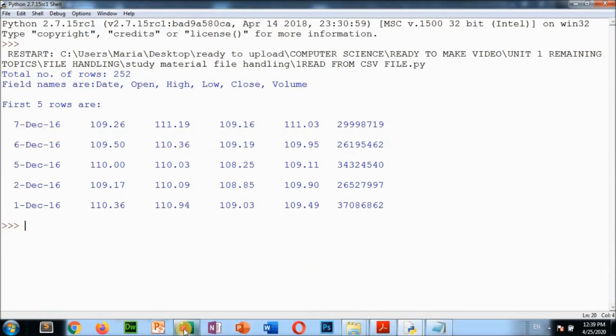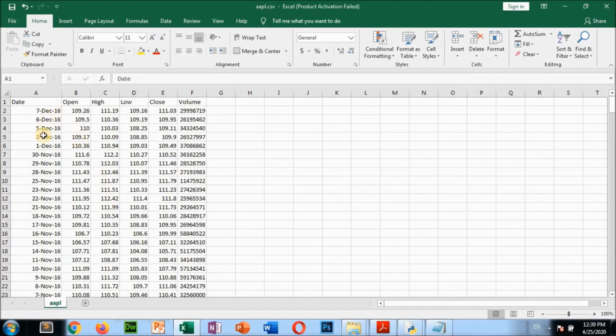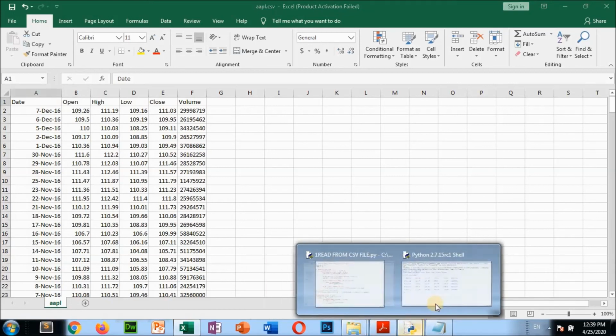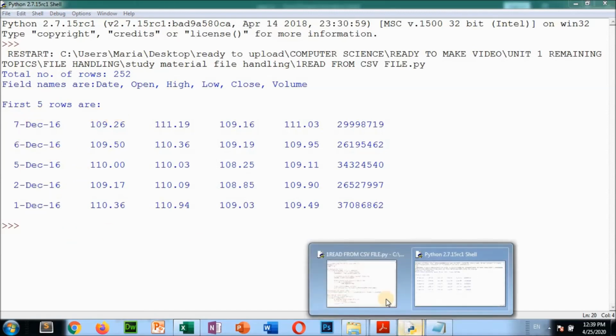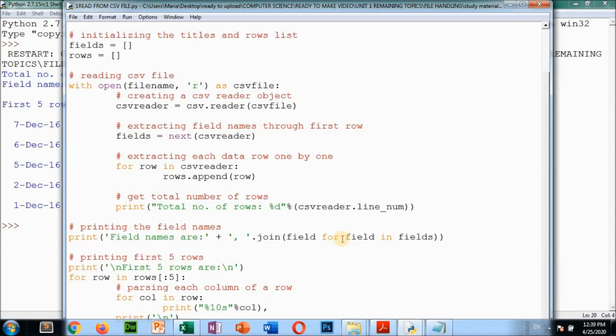Here, 76521, these 6 records are coming in this CSV file output. So the first 5 rows we are displaying here. These are the first 5 lines coming. For the first 5 lines, see the function I have given.